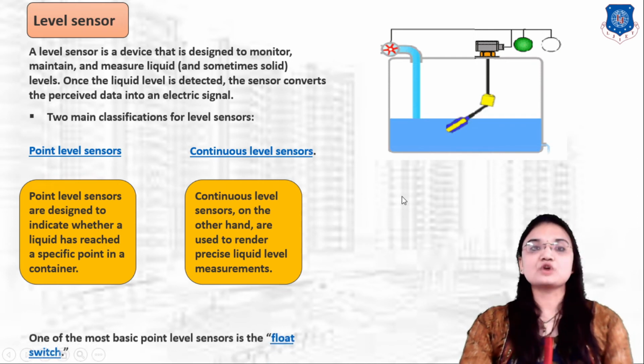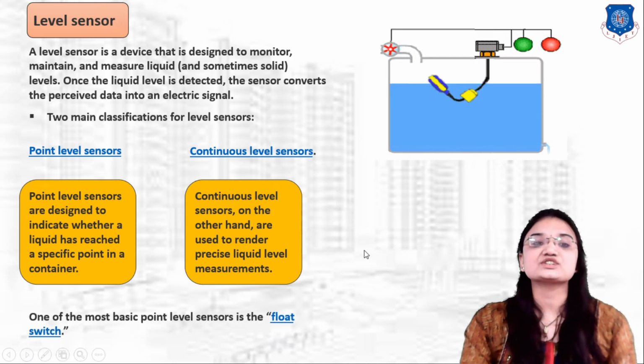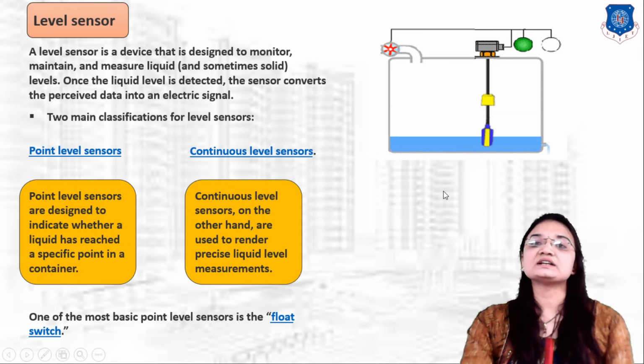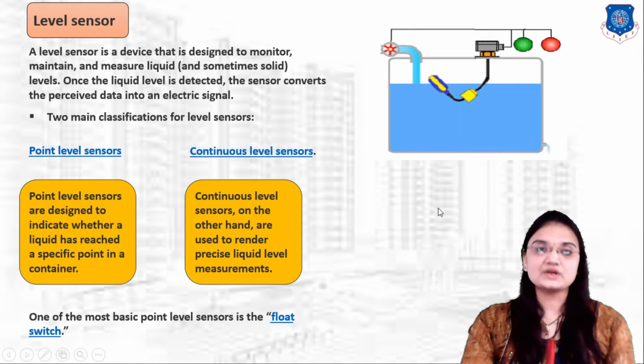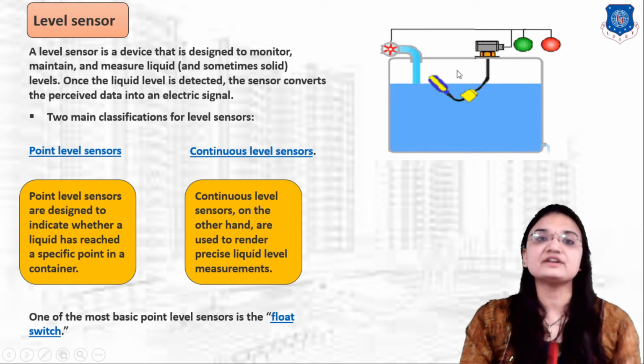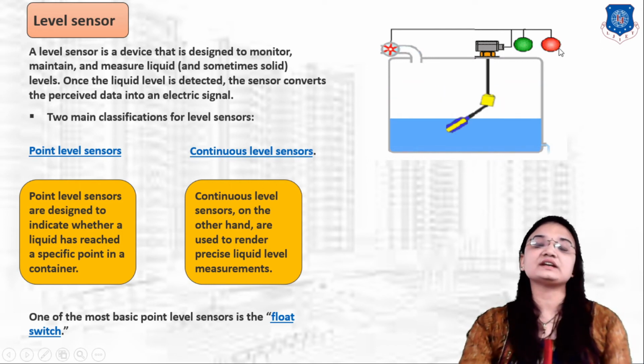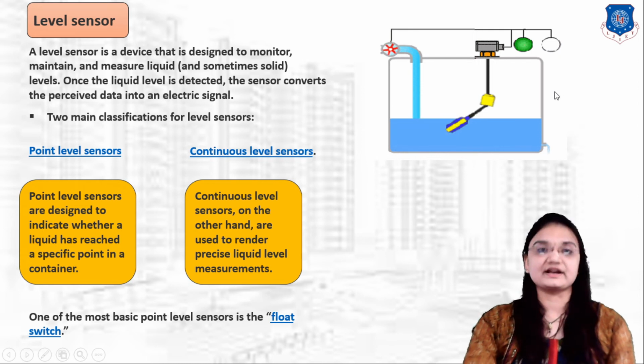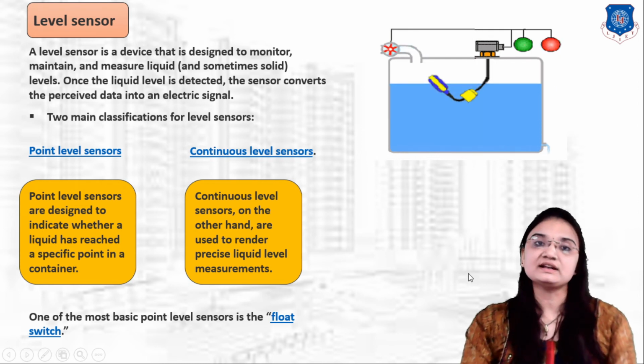The most common type of level sensor is the float switch, which you can clearly see in this video. So this is the float type of level sensor. When the level of the liquid reaches a certain point, it indicates to the output device. So this is the level sensor.